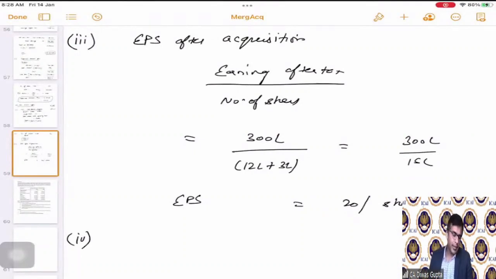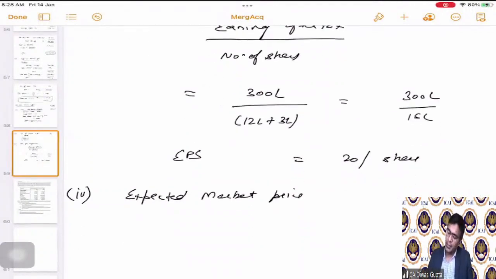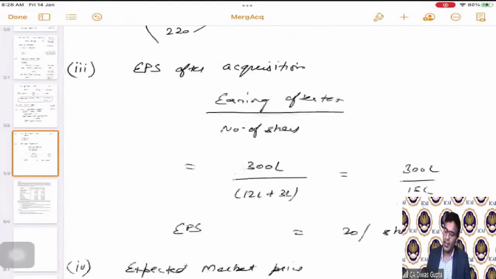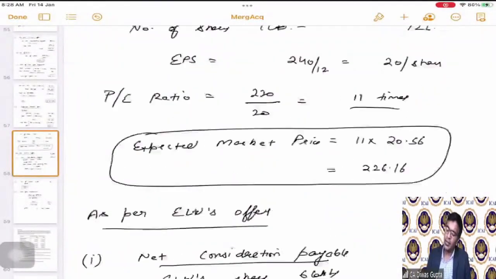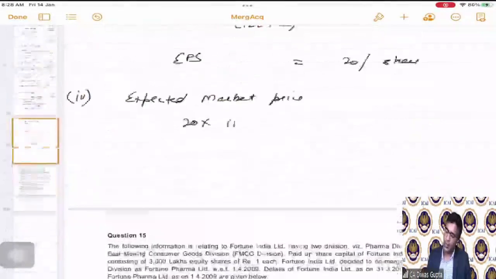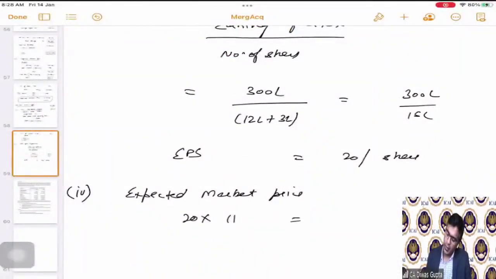And the fourth part is the expected market price. What is the expected market price? We will use the EPS of 20 multiplied by the PE ratio that we have already calculated in the previous steps of calculation, which is 11 times. We can make use of those numbers only here. So it will be 220 per share.